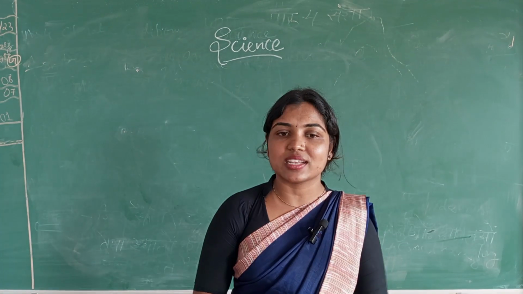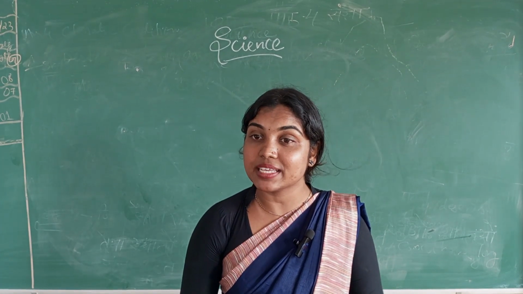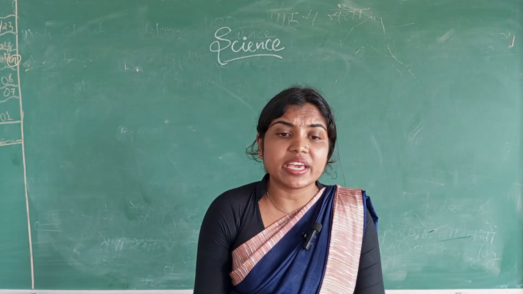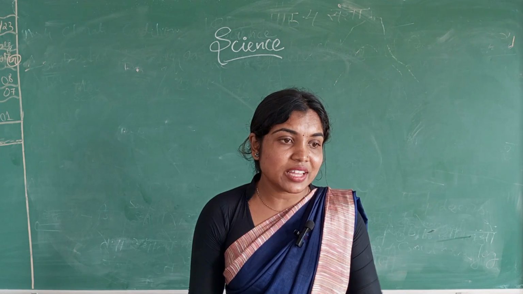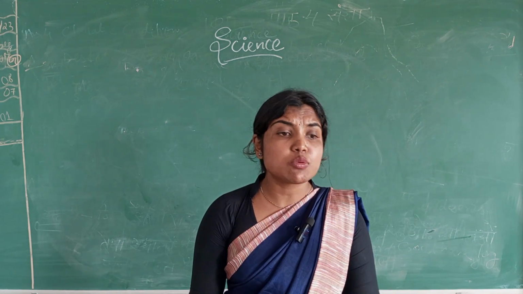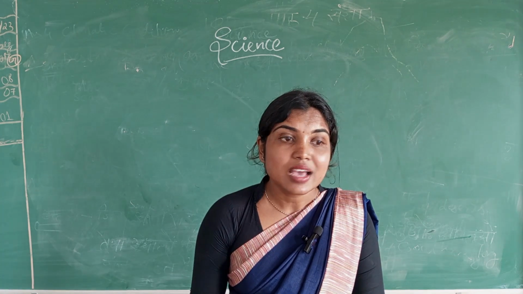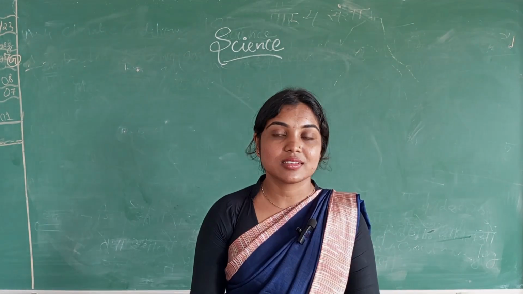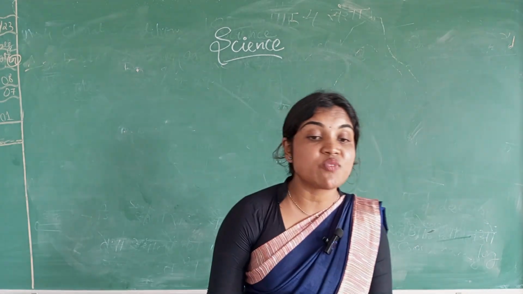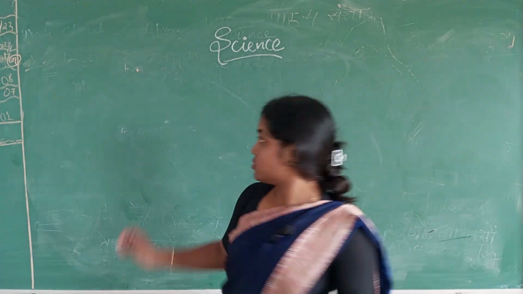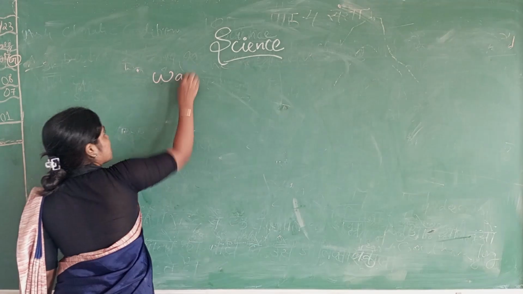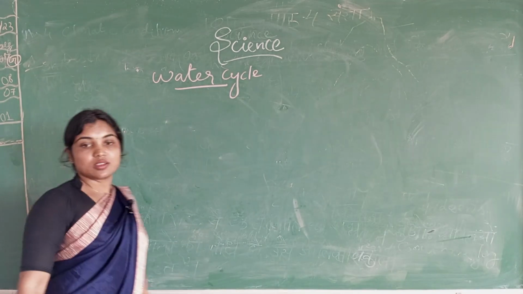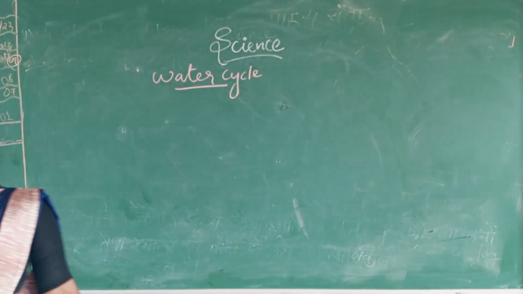Water, we already know that water is the basic need in our daily life. Then, have you ever wondered where the rain comes from, or how the clouds are forming? By water vapors. Vapors go to the air and make clouds, then it rains. Yes, this is what the water cycle is all about. So today our topic is the water cycle.